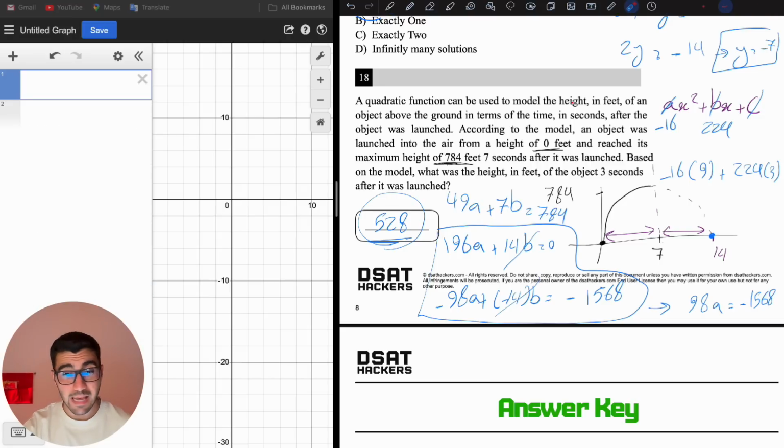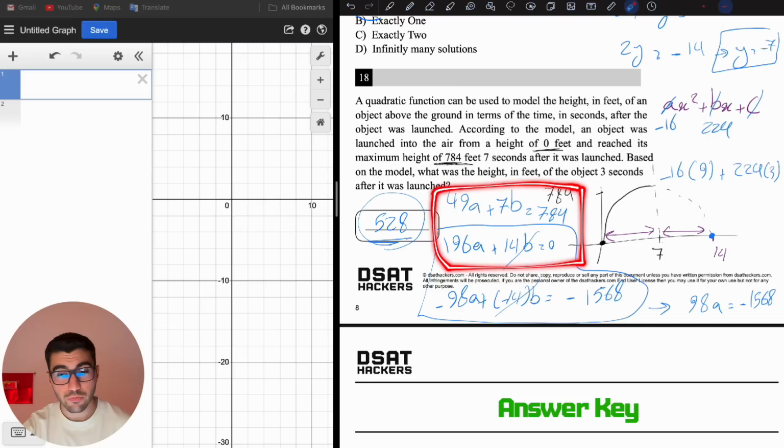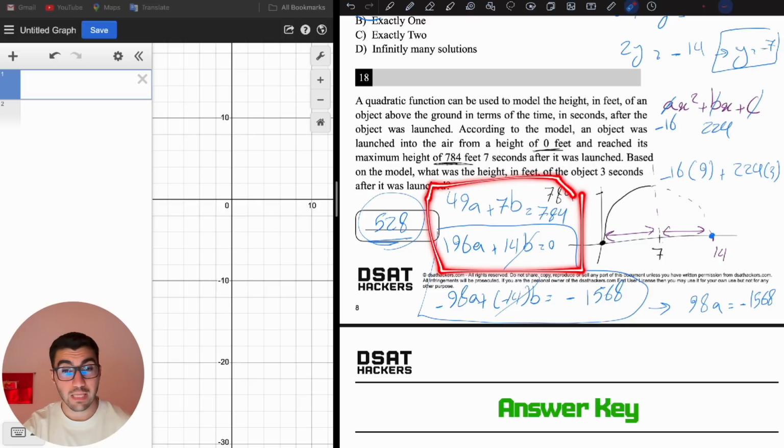Now, this was the manual way that we solved the whole question. But up to this point, where you've plugged two points into the quadratic equation's form and found this system of linear equations, you want to find a and b.